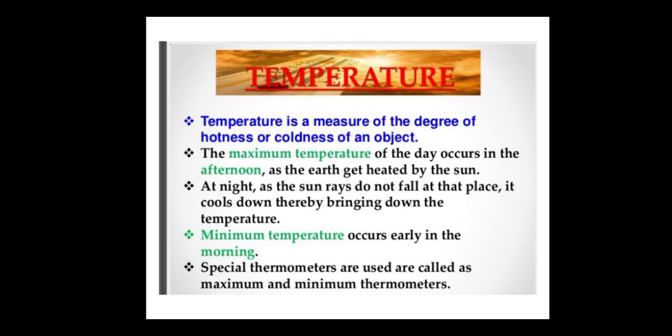Minimum temperature occurs early in the morning. सबसे कम temperature, very low temperature is always in the early morning. Special thermometers are used and are called maximum and minimum thermometers.